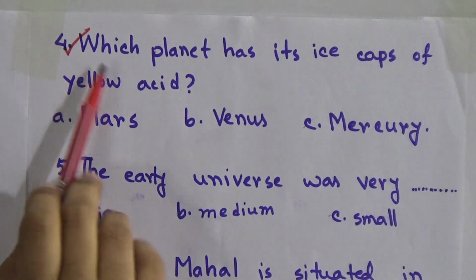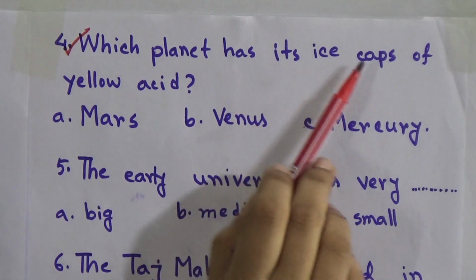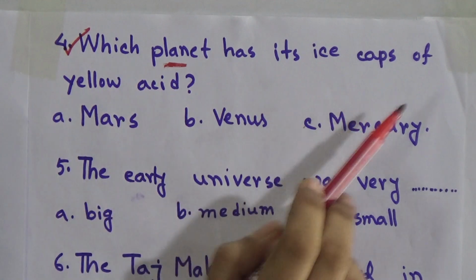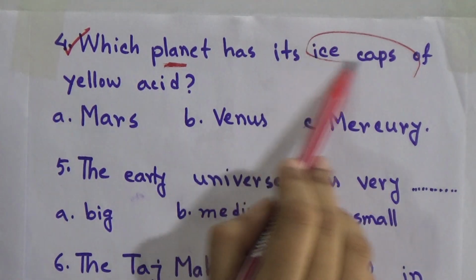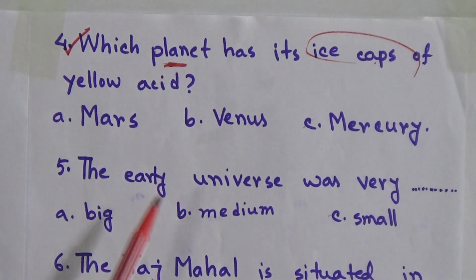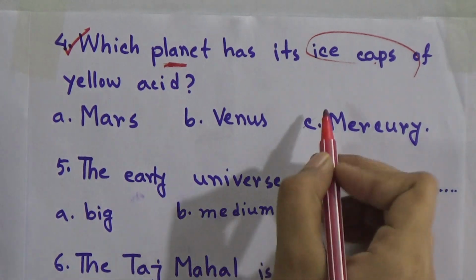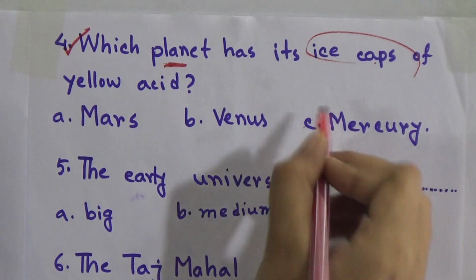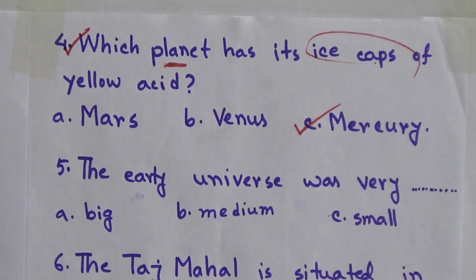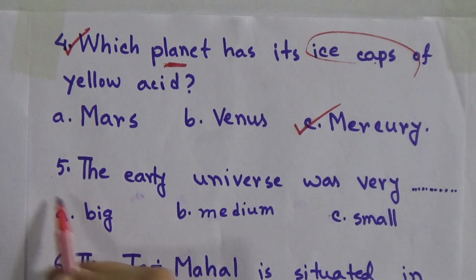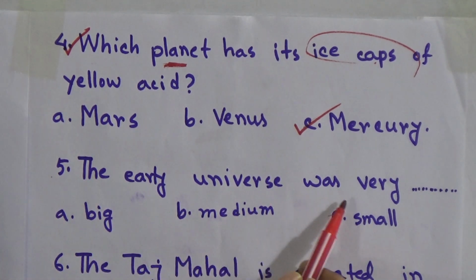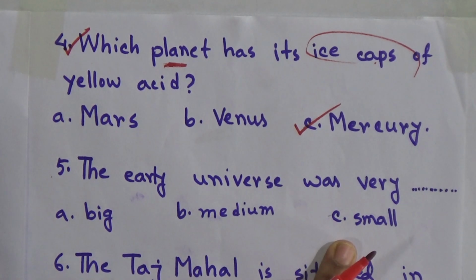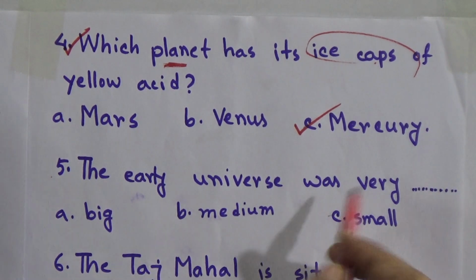Number 4. Which planet has its ice caps of yellow acid? We have to find out the planet having ice caps with yellow acid. The options are Mars, Venus and Mercury. The right answer is Mercury. And go to number 5. The early universe was very big, medium or small. What will be the answer? So the correct answer is small.